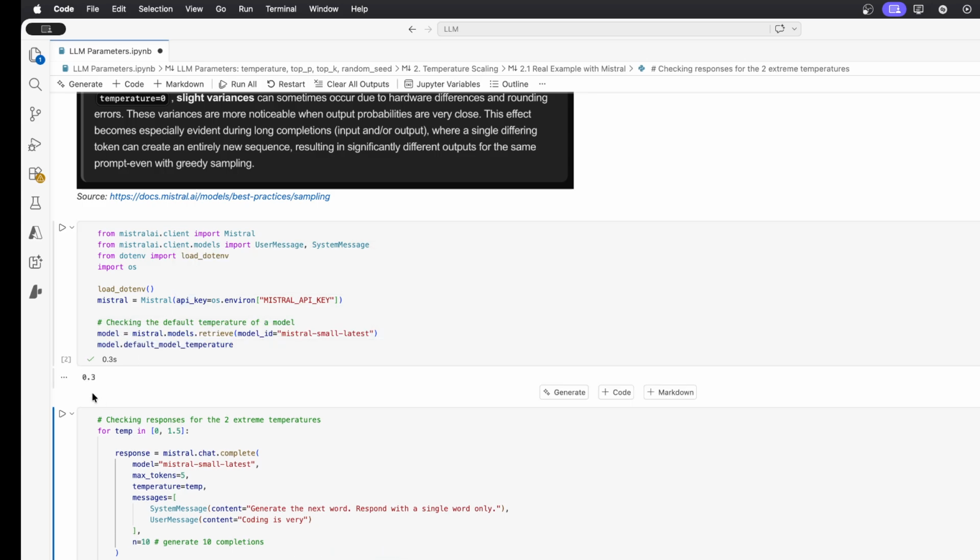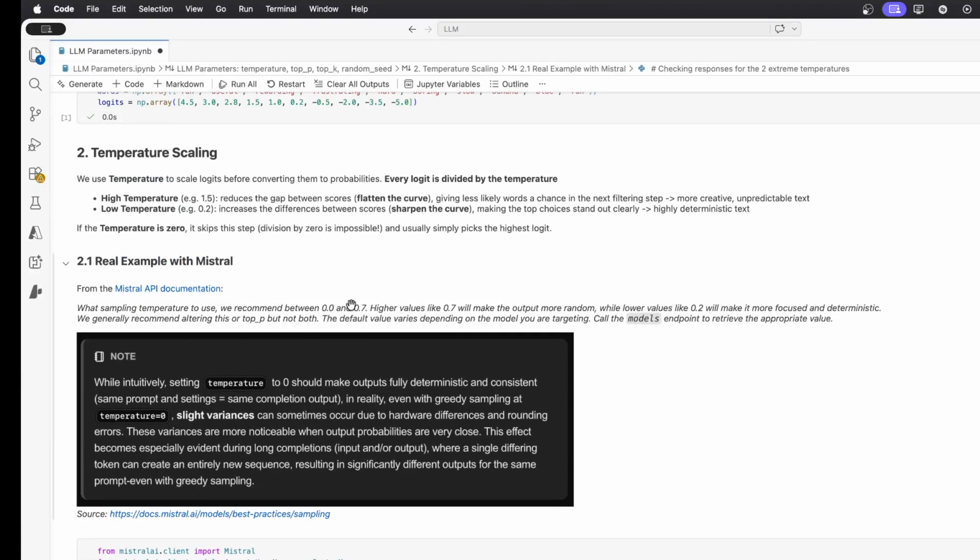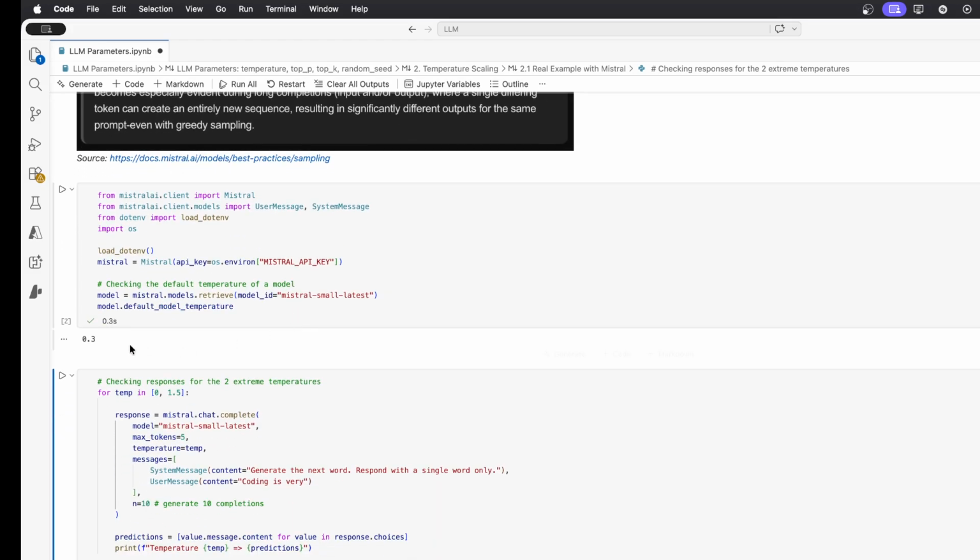And we see that in that case, it's 0.3, and it's not really surprising because they don't want the model to be fully deterministic. Otherwise, it wouldn't be able to handle many situations. However, you also don't want it to be too creative because it will be subject to hallucination. So 0.3 is usually quite a good balance, and you see that it's more or less in the middle of the range that they recommend, between 0 and 0.7. But then it's up to you, depending on your use case, to adjust